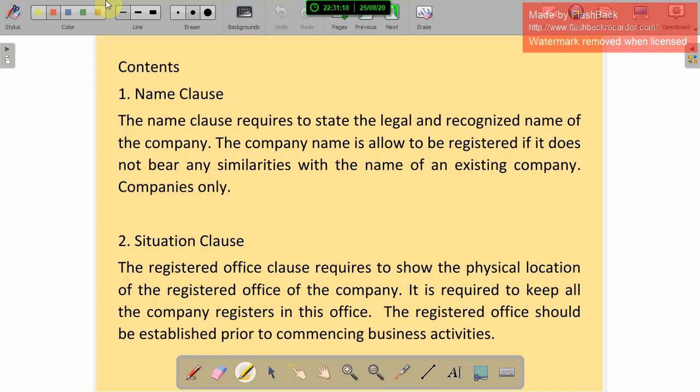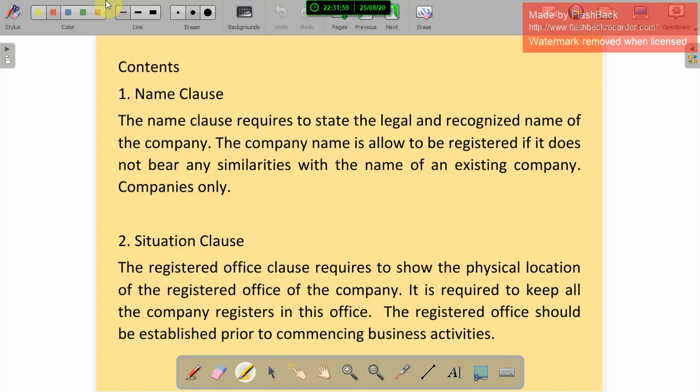The name clause is required to state the legal and recognized name of the company. So whatever the name of the company is, they have to mention it in the name clause. The company name can be registered only if it does not bear any similarity with the name of existing companies. For example, Nokia already exists, so another company should not start with the same name. That is the name clause. So name clause means the name of the company.